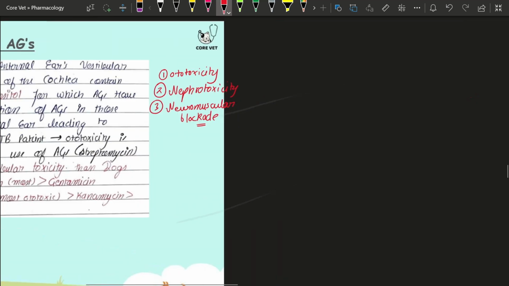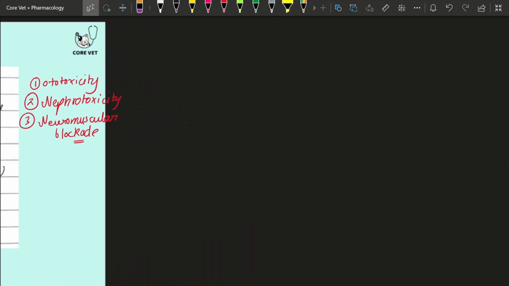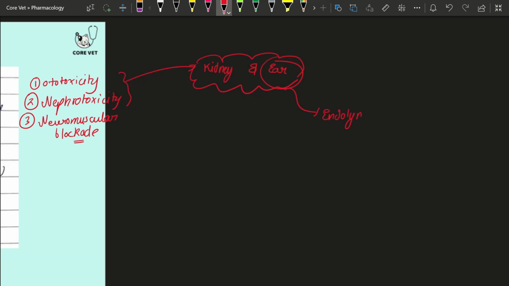Why? Because in the above two cases, the main site of involvement is your kidney and ear. In your ear, the endolymph and perilymph are the major sites for the accumulation of the aminoglycoside.